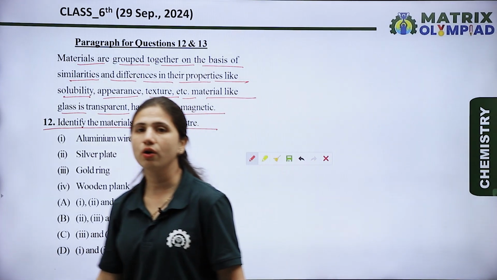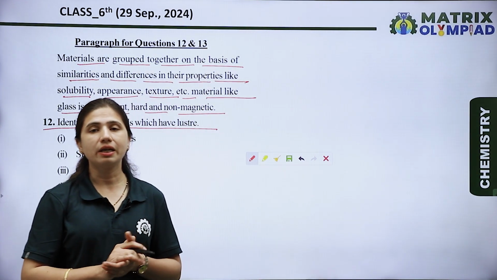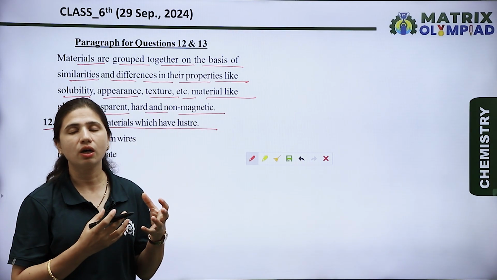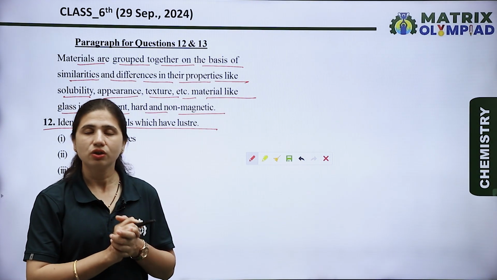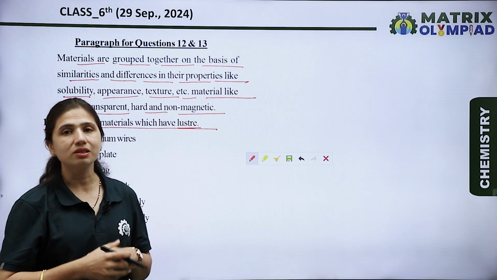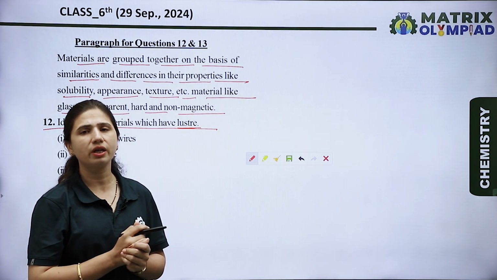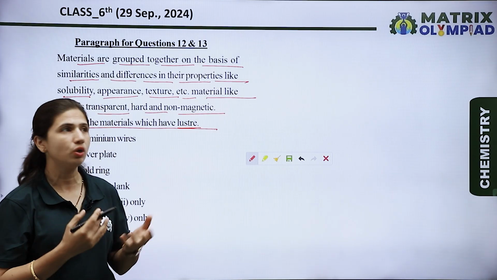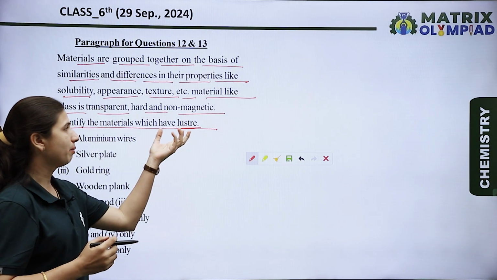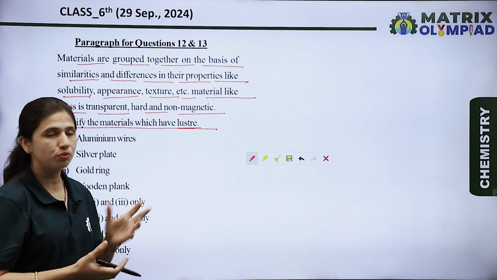Luster is a property that describes how a substance reflects light. This property is known as the lustrous property, and basically metals show lustrous properties. There are also exception cases among non-metals, like iodine, which shows luster, but basically metals have a lustrous nature.